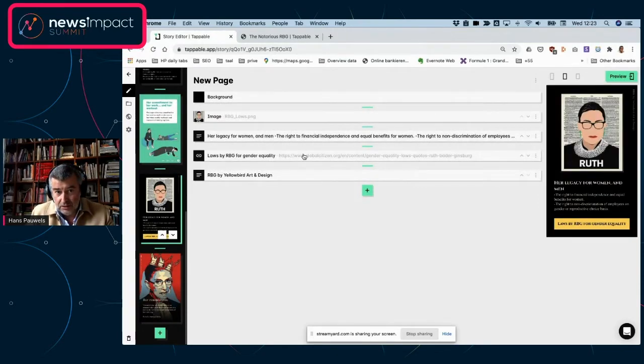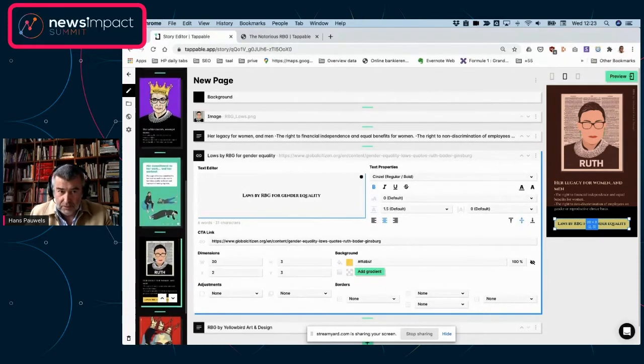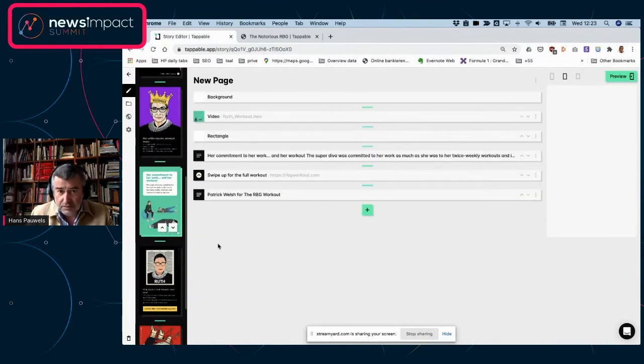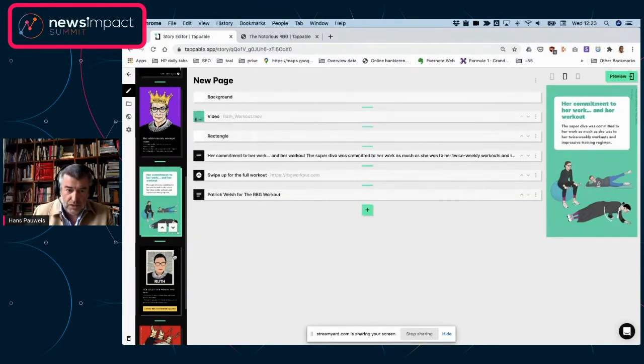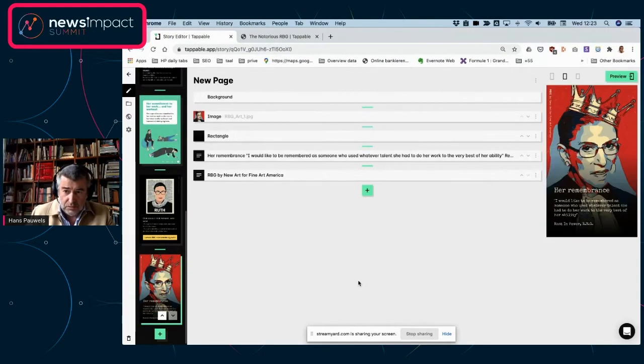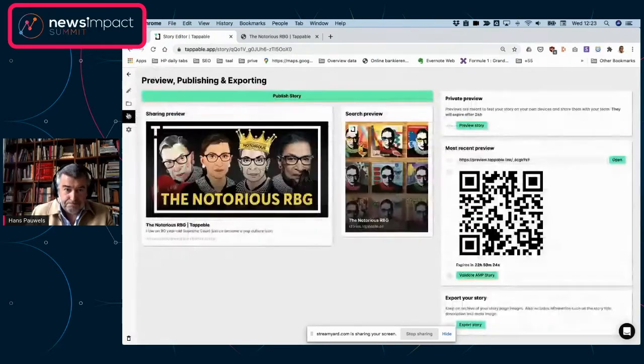And you can add pages, you can add buttons, click-throughs to every single page that you want. And you can do that either by a button, which is like this, which you have to format in a way, or you can do it by a swipe up as well, which I don't think we've used in this story, unless it's here. No, but you can also do a swipe up as well. So once we're happy with the story, what we have to do is actually publish it, right?